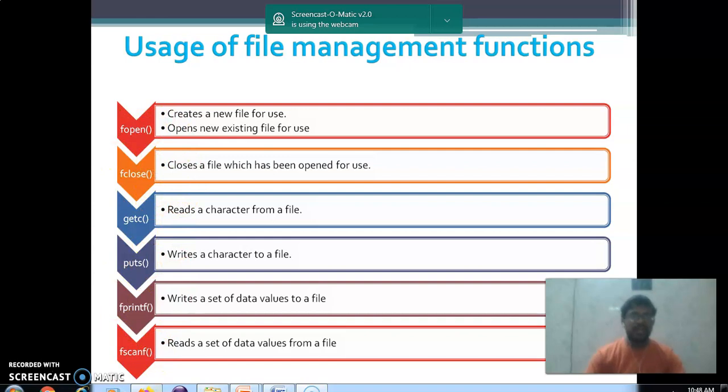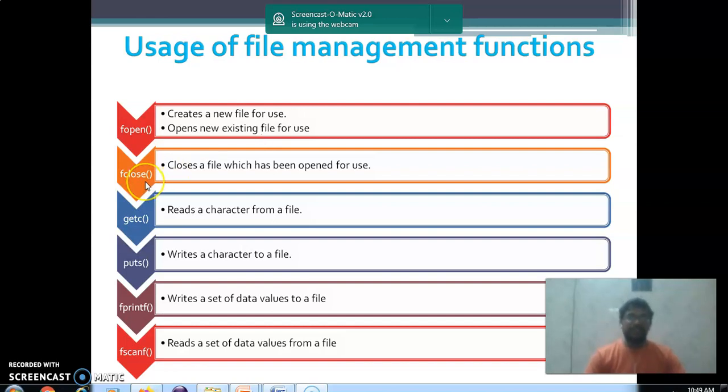What are these functions actually? fopen means we have a file, and that file is specifically for reading, so we need to open that file. If the file already exists, then we can open that particular file. fopen is used to create a new file or to open an existing file also. So with fopen, we can open the existing file or we can open a new file. A new file will be an empty one, and an existing file may have data already.